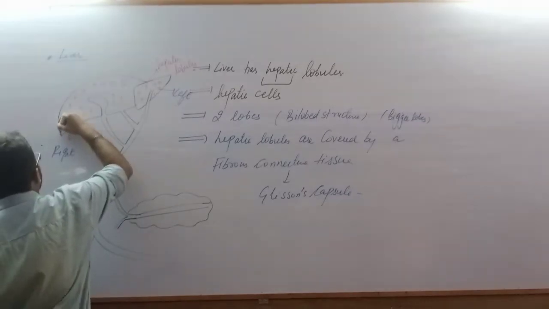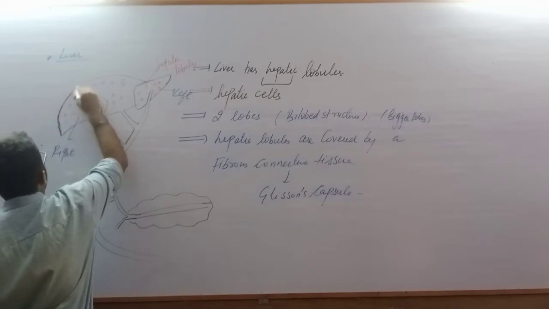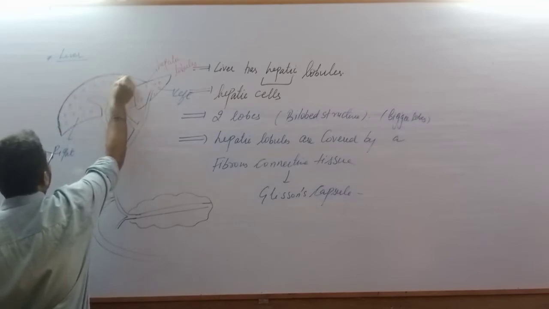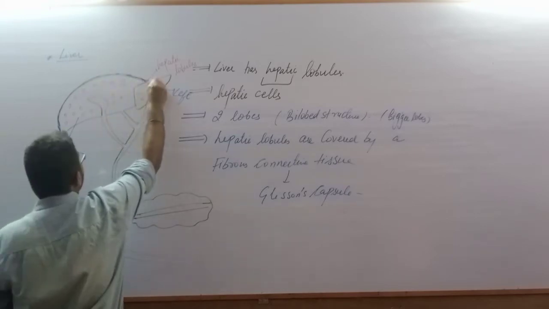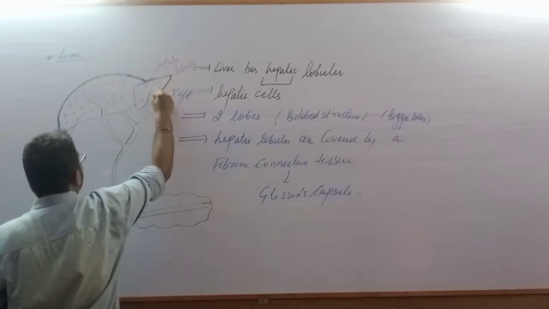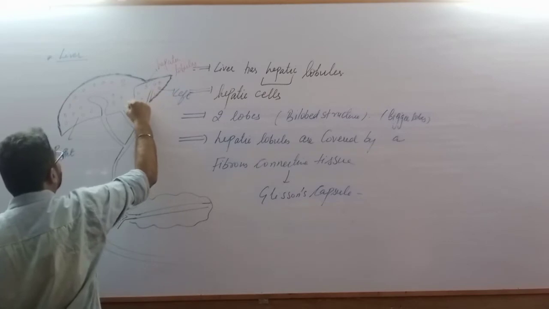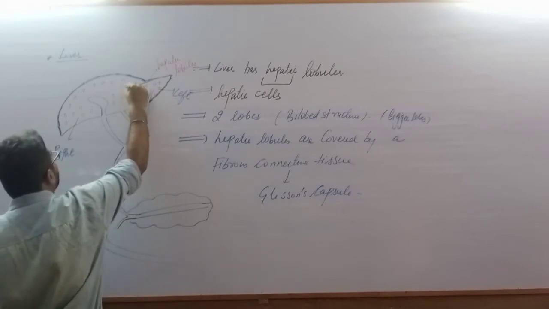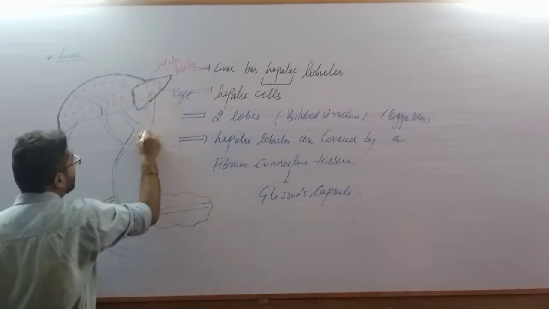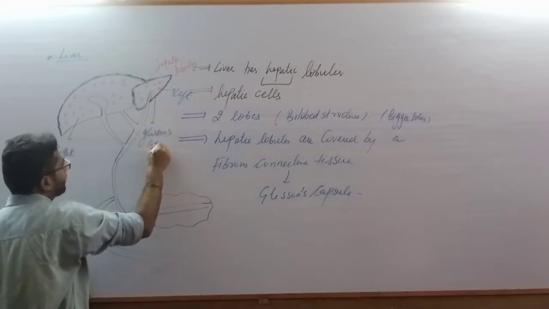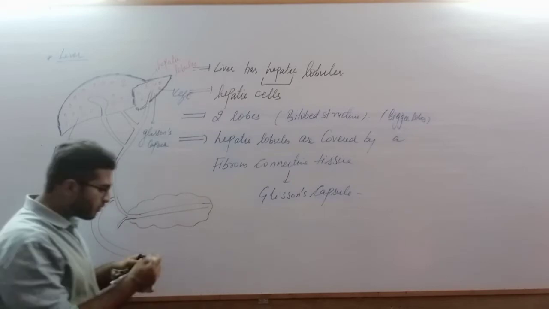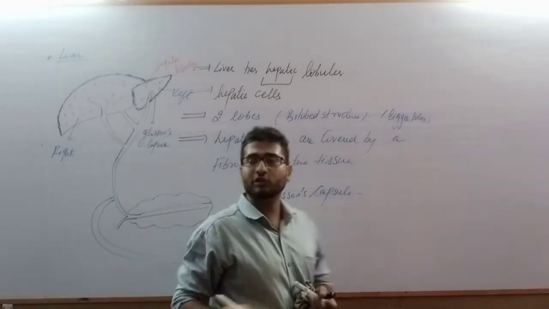This covering is the covering of connective tissue, present everywhere around the right as well as left lobe. This covering is the covering of Glisson's capsule.